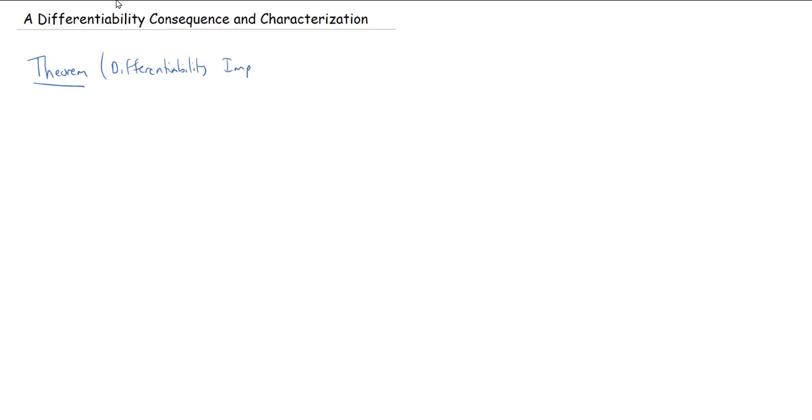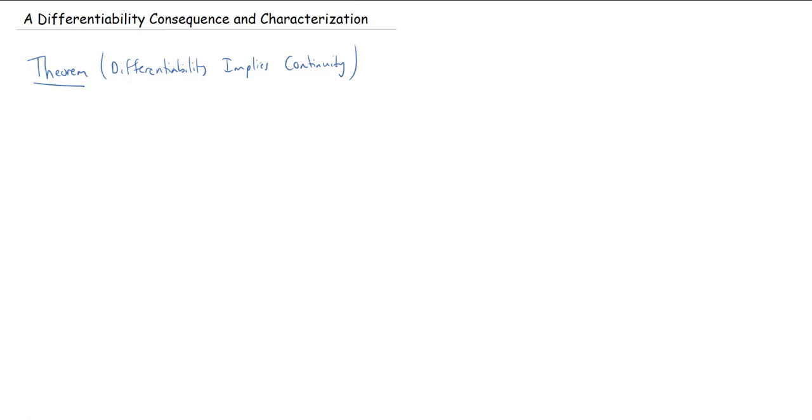So differentiability implies continuity, meaning if your function is differentiable at a point, then it is continuous at that point. The converse is not true. Now, having said that, another mistake that people make is, I tell them, hey, try to prove that this function is differentiable at this point. And so they say, well, differentiability implies continuity, so I first have to show continuity. And that's not true. You can show directly that differentiability holds, right?